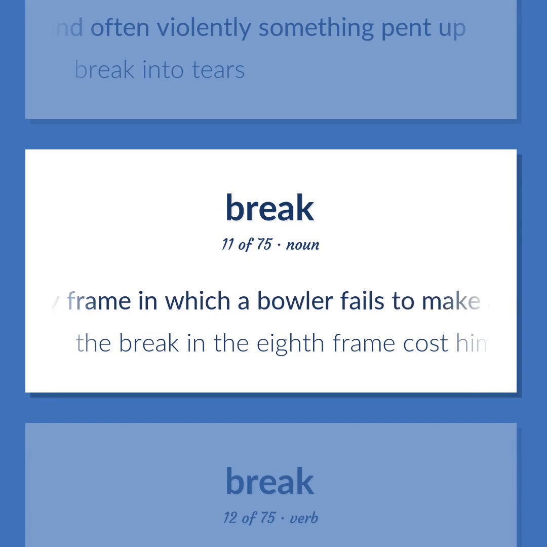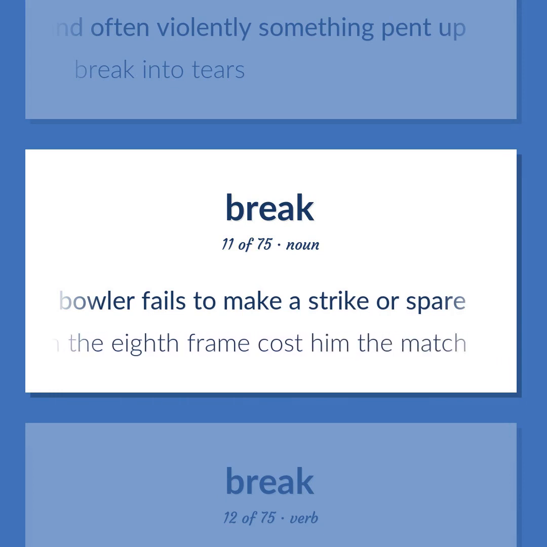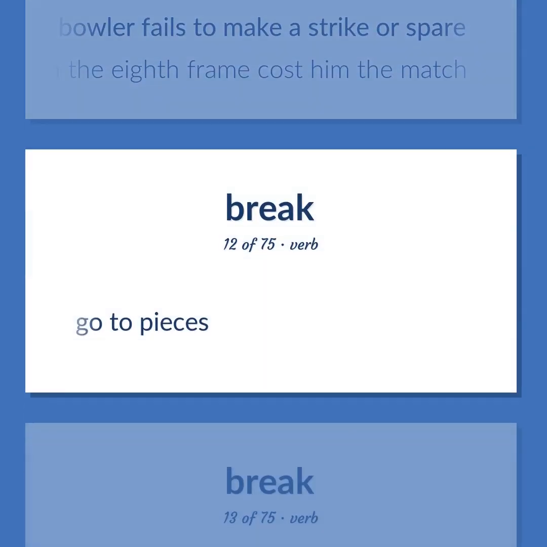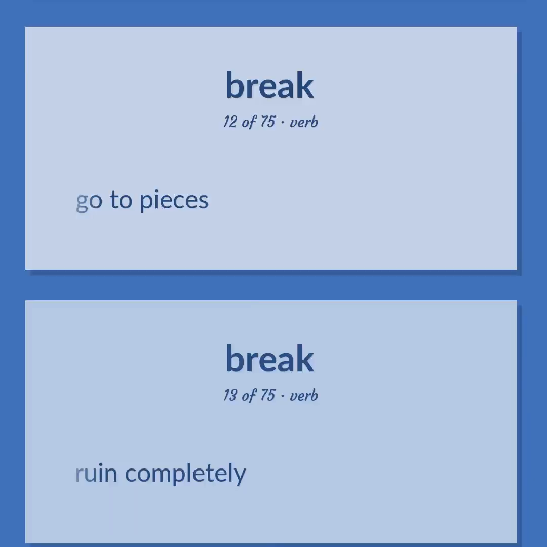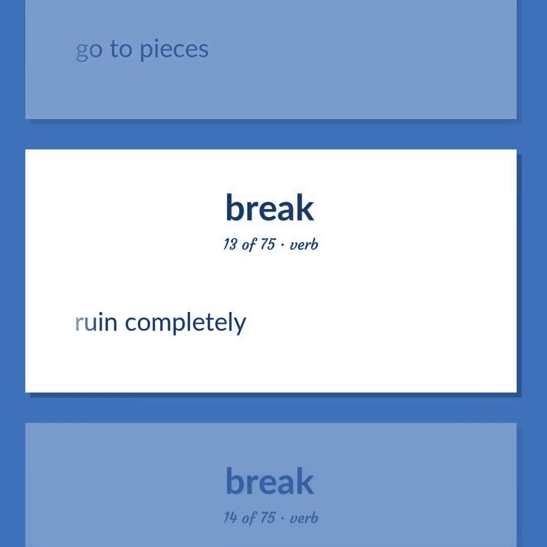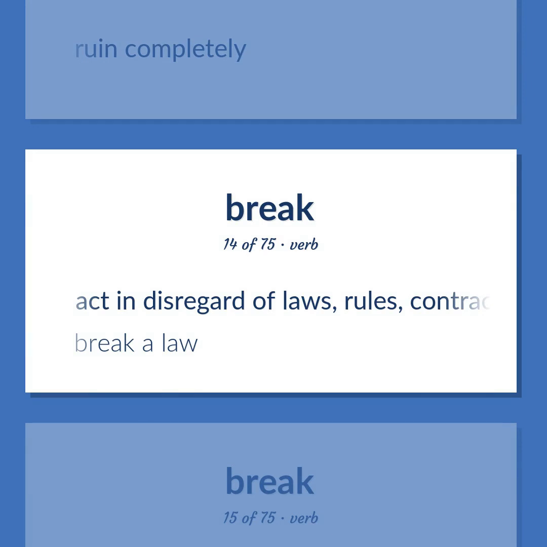Any frame in which a bowler fails to make a strike or spare. The break in the 8th frame cost him the match. Go to pieces. Ruin completely. Act in disregard of laws, rules, contracts, or promises. Break a law.